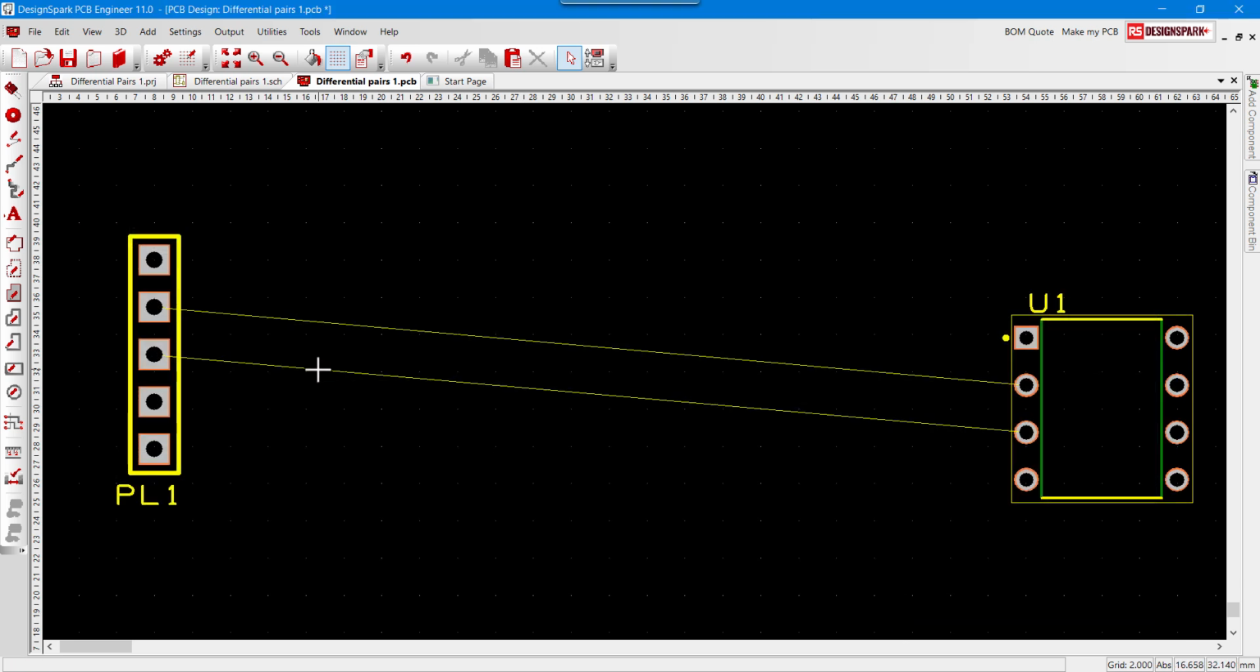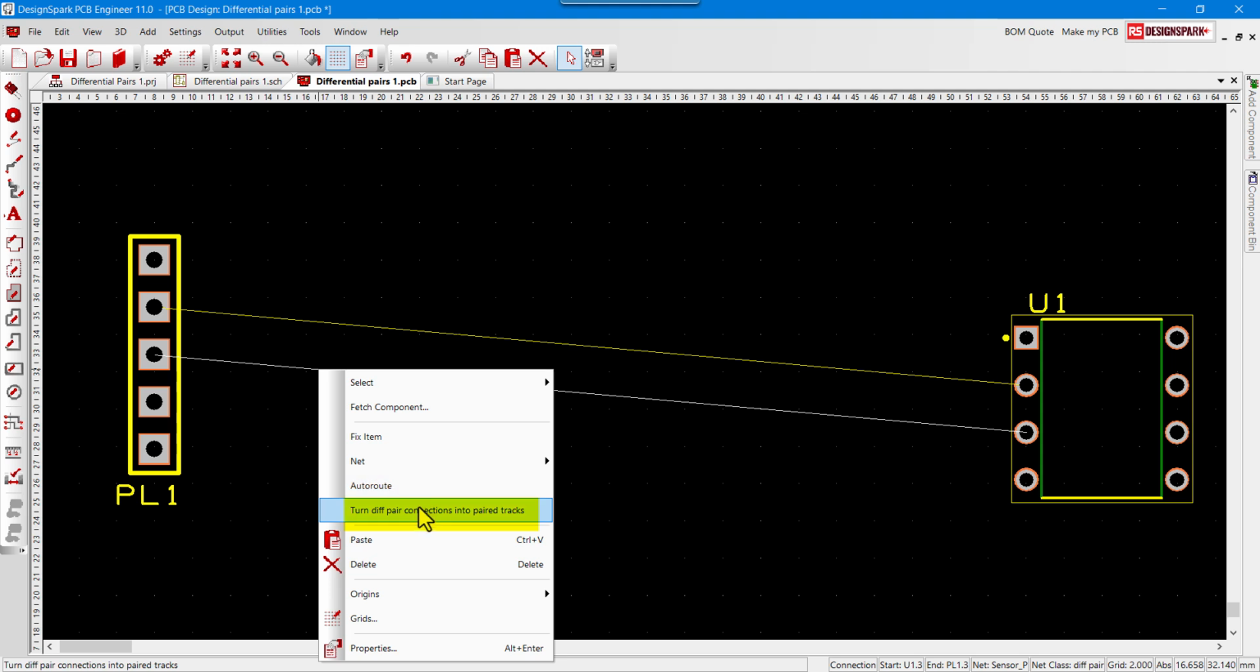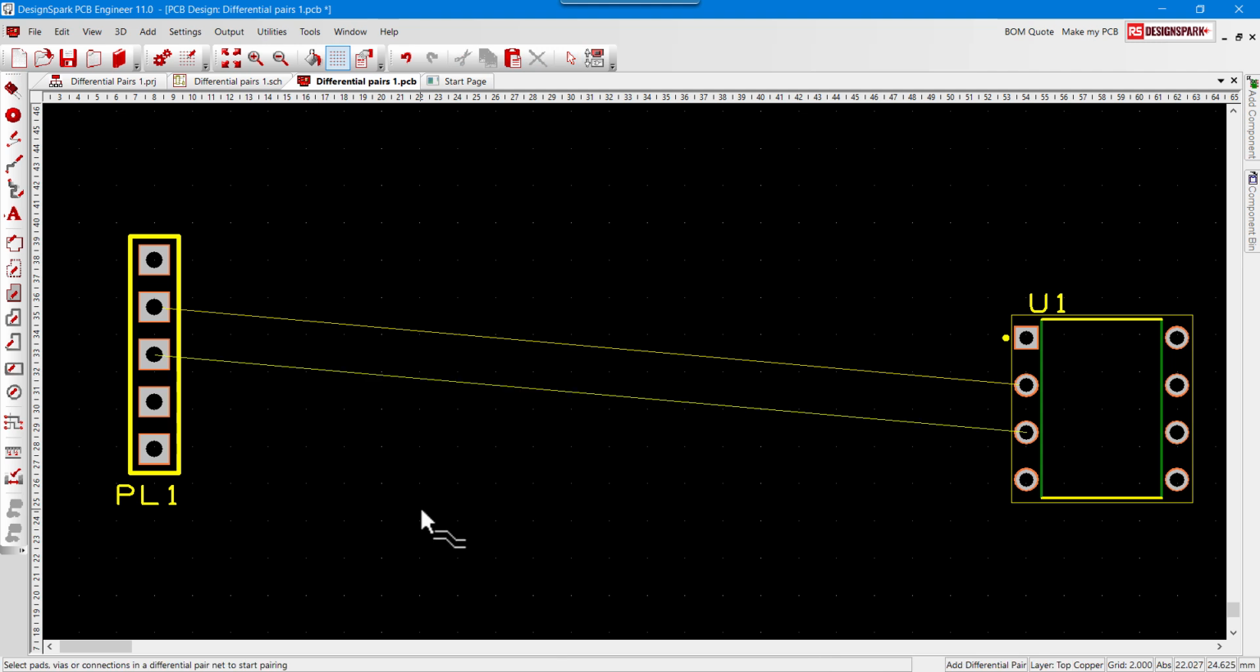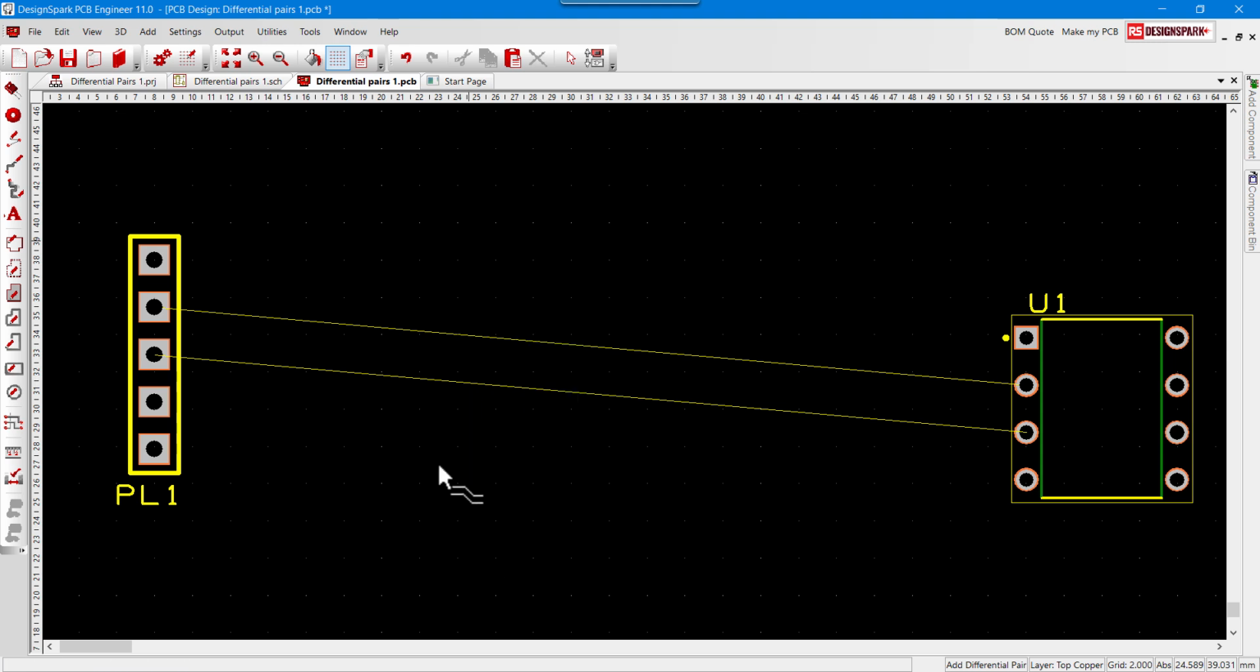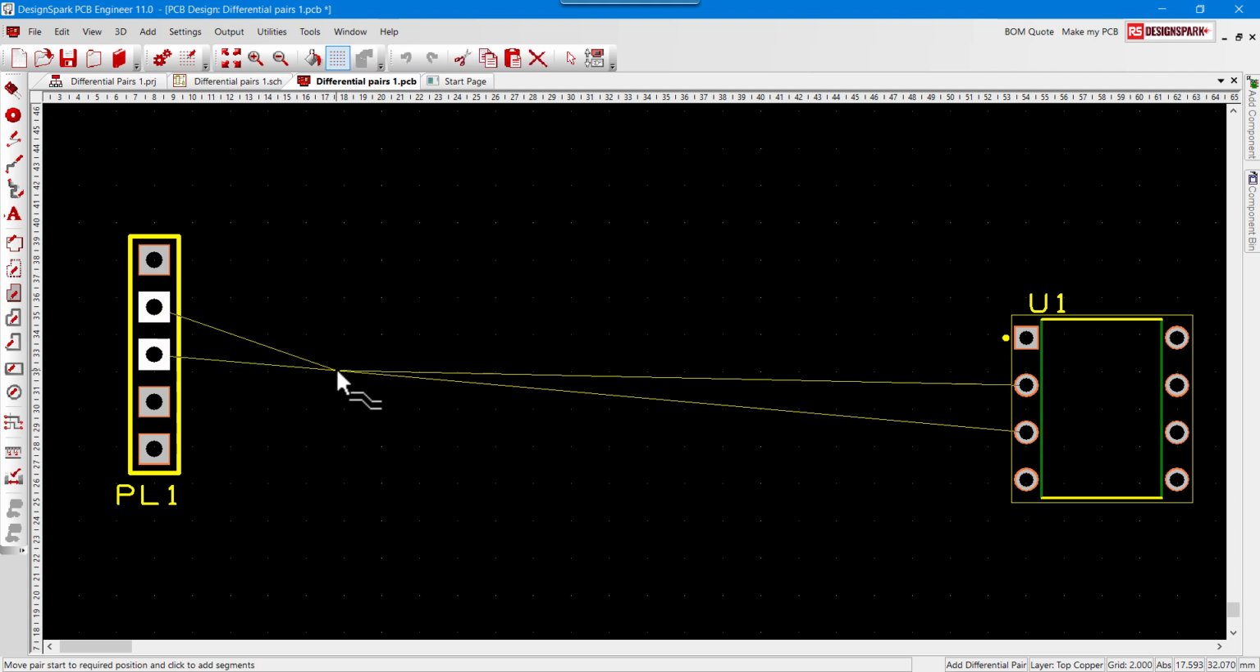On the PCB, right-click on one of the differential pair nets and select Turn differential pair connections into paired tracks. The cursor now has a differential pair symbol attached. Right-click anywhere on the PCB editor and check that Allow Pick Connections and Route Connections at Pair Start are selected. Now click on one of the nets and the net lines behave as a pair.